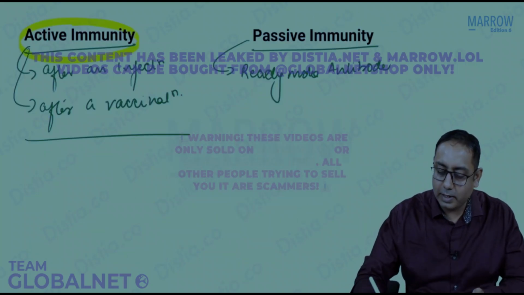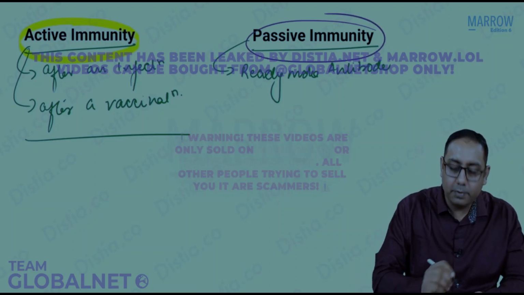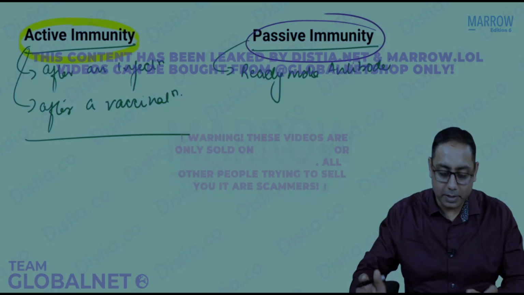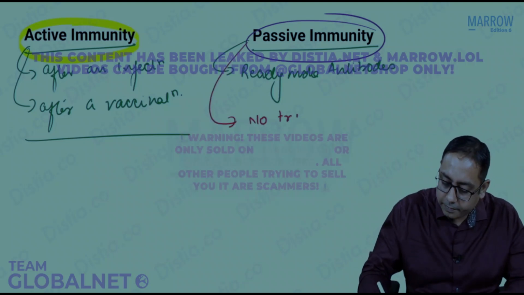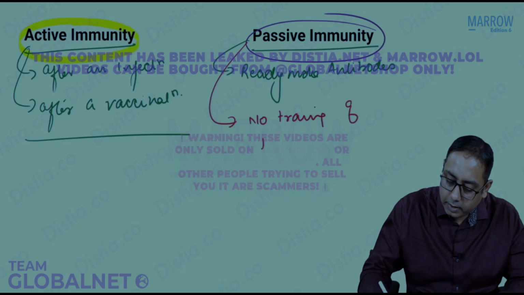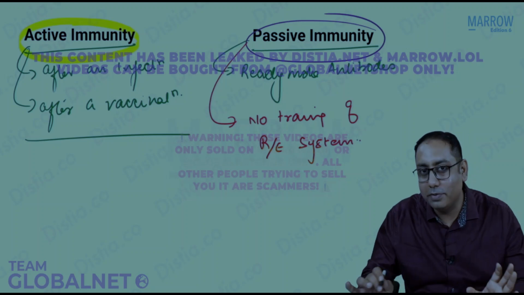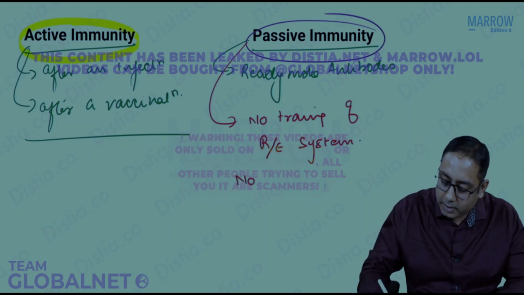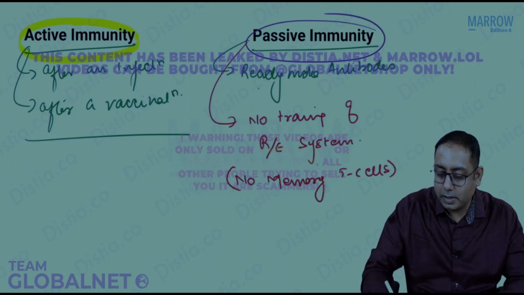So next in line, let us have a few words about the passive immunity. Beta, the passive immunity is by ready-made food. Please note that there is no training of the reticuloendothelial system. We already did this. There is no training of the reticuloendothelial system. There is no formation of the memory T cells. So this is a ready-made antibody.